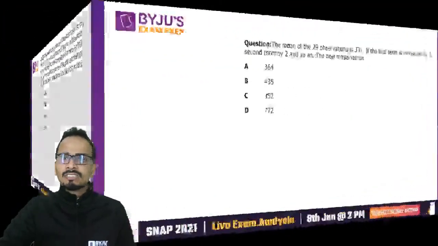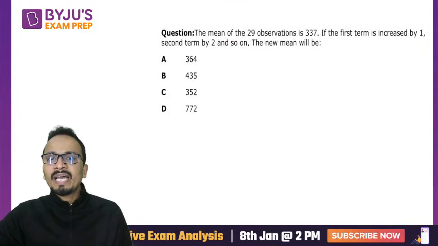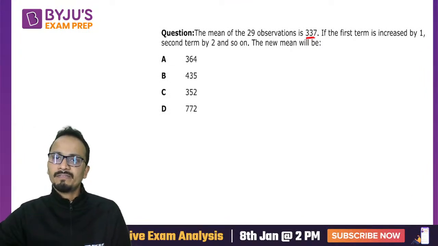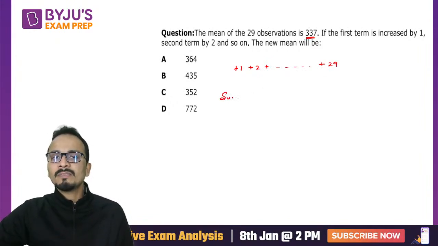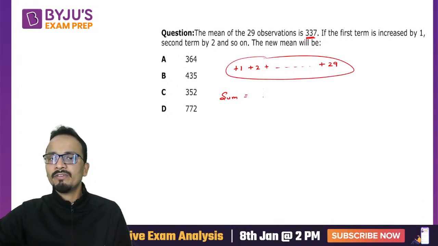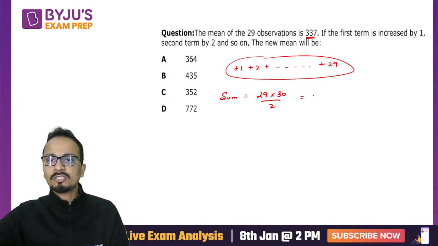Now, next question. The mean of 29 observations is 337. The first term is increased by 1, the second term by 2, and so on up to the 29th term, which is increased by 29. So the sum has been increased by 29 into 30 upon 2. I've used the formula n into n plus 1 upon 2.